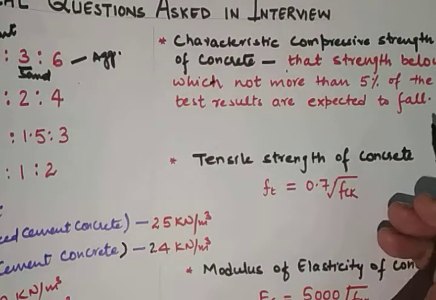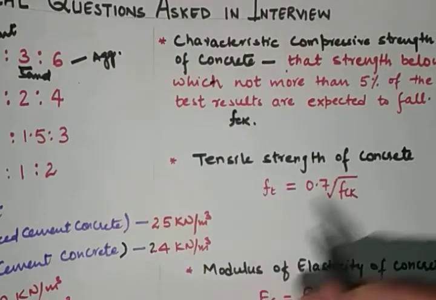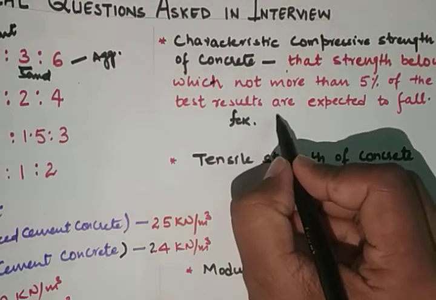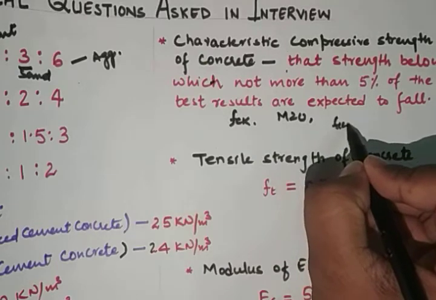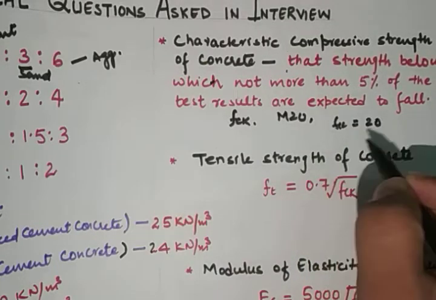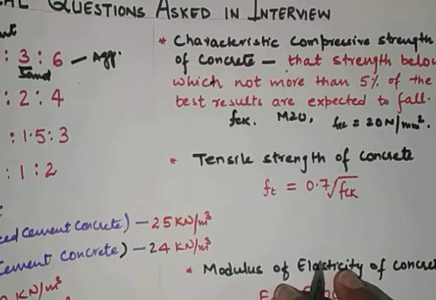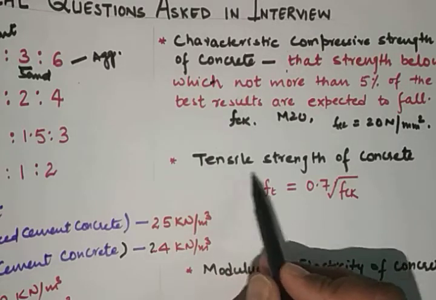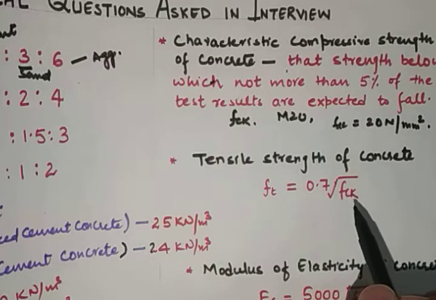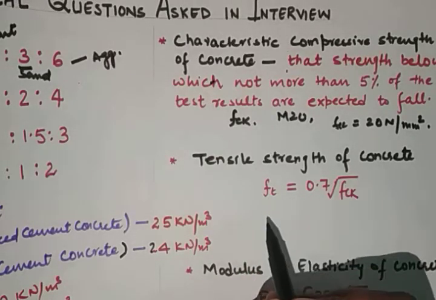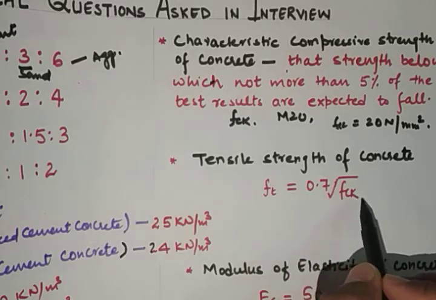Characteristic compressive strength of concrete is denoted by fck. For example, if the grade of concrete is M20, the value of fck is 20 Newton per mm square. Tensile strength of concrete can be correlated with characteristic compressive strength of concrete. As per IS 456/2000, tensile strength of concrete is equal to 0.7 under root fck.